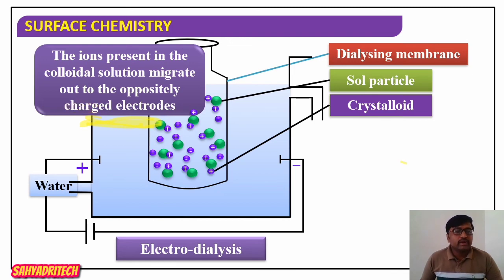When we apply the electric field, they readily diffuse, that is, the rate of diffusion becomes more. They diffuse out of the membrane and move towards the oppositely charged electrodes.